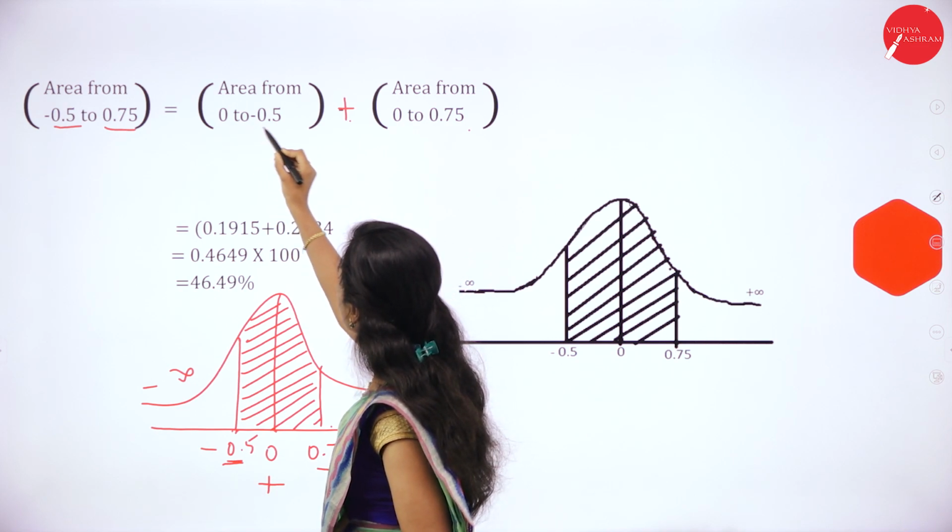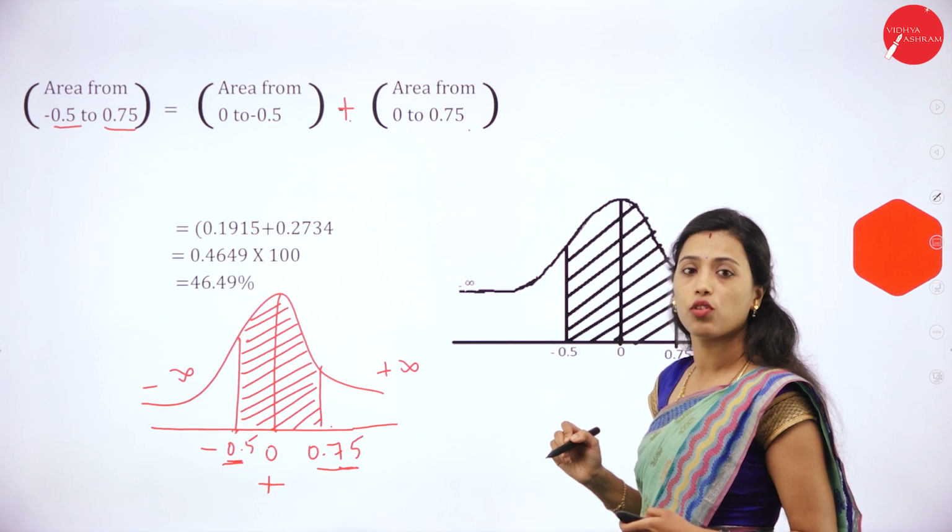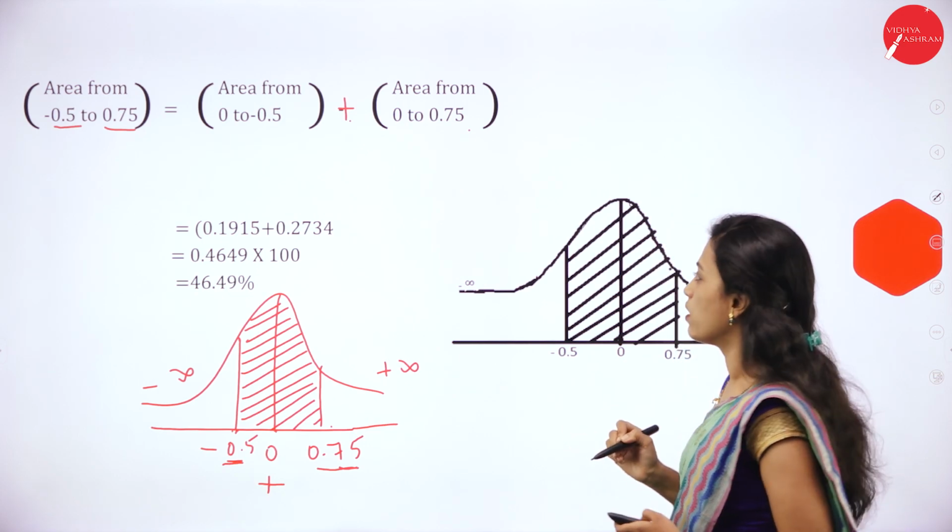We need only this much area. So we add the area from 0 to minus 0.5 and the area from 0 to 0.75. First, the area from 0 to 0.5. We have to see the 0.5 value in the table.